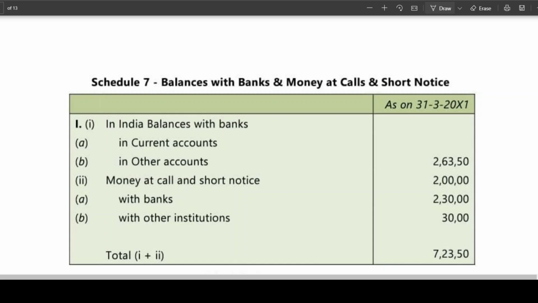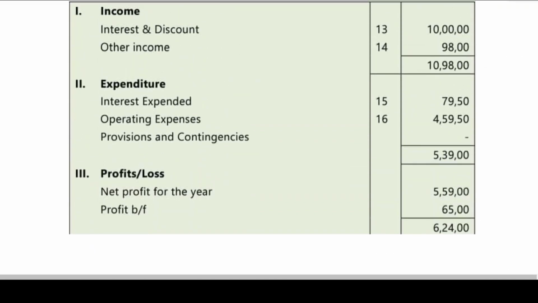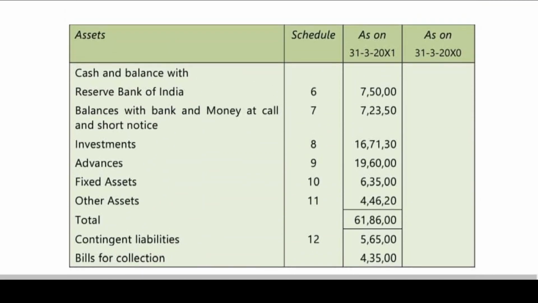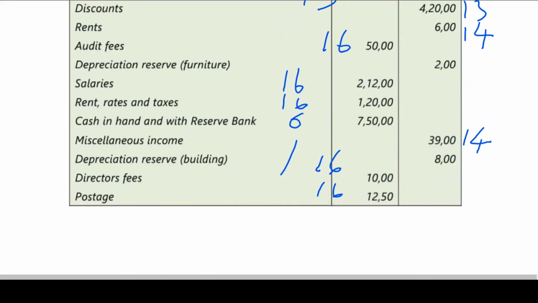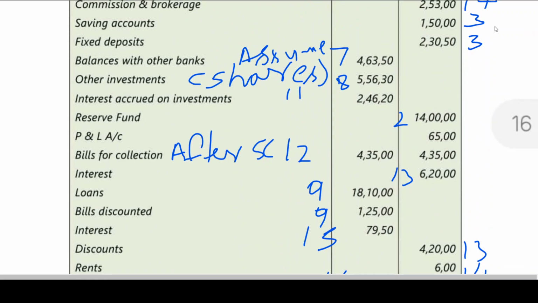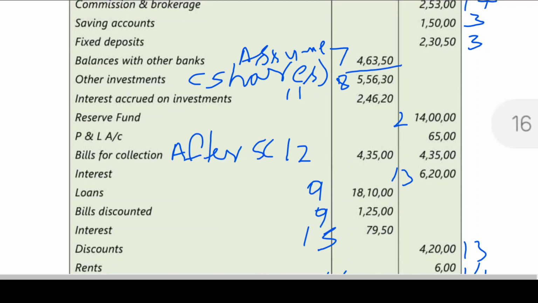Even in this schedule, balances with other banks has been given as 4 lakhs 63,000. You can see this 46350 has been given. I'll show you. How much has been given? 46350.